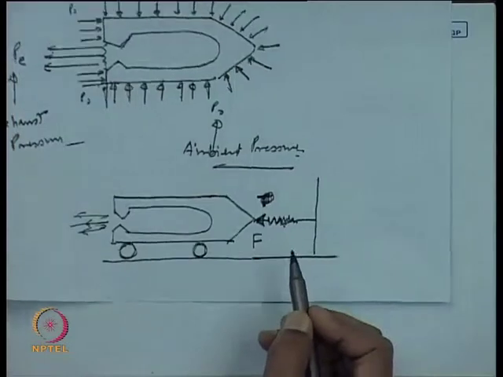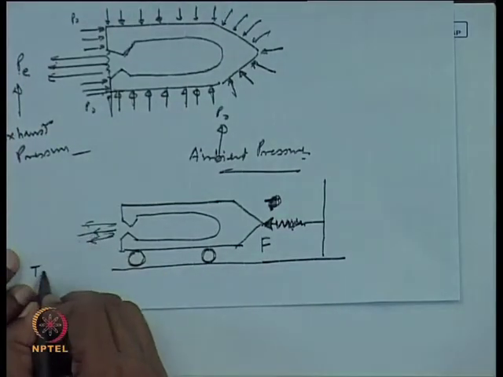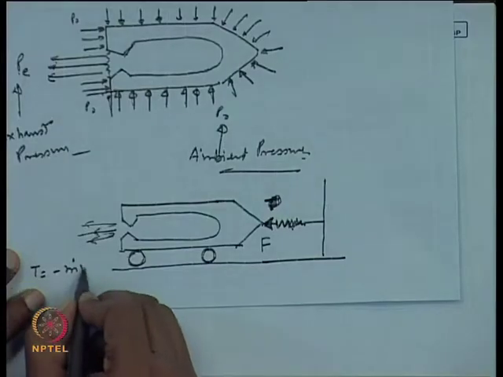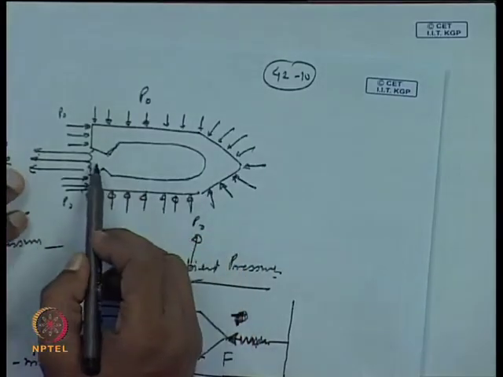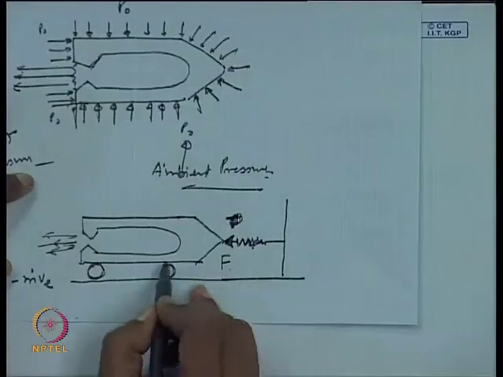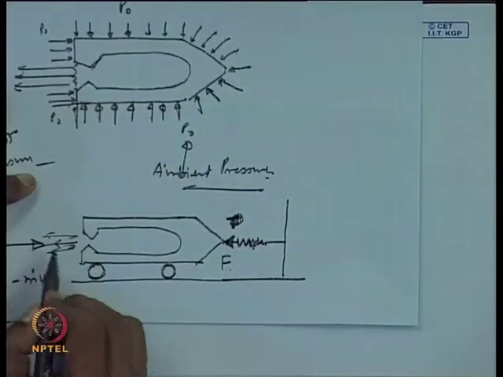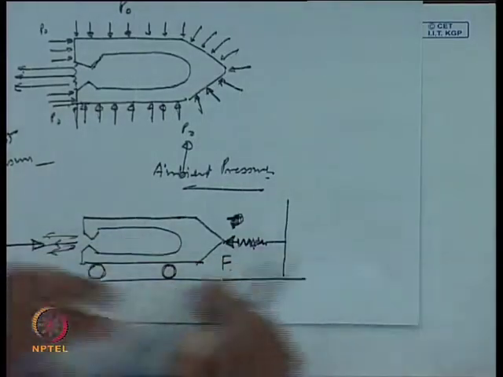Already we know that the exhaust thrust equation is given by T equal to minus m dot V. In this figure we can see that F is the force being applied from this side and T is the thrust because of the exhaust applied on the rocket.